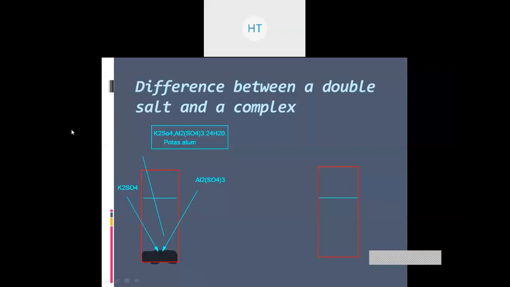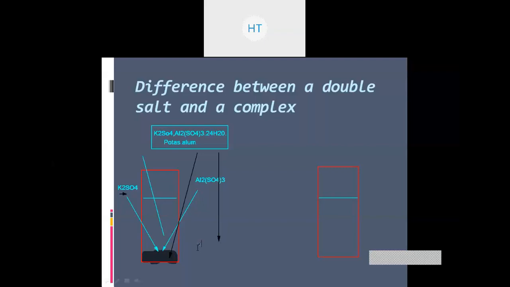This precipitate you get here is called your potash alum. Now when you dry this potash alum and then put it again into water, the potash alum will break down. It is going to dissociate.